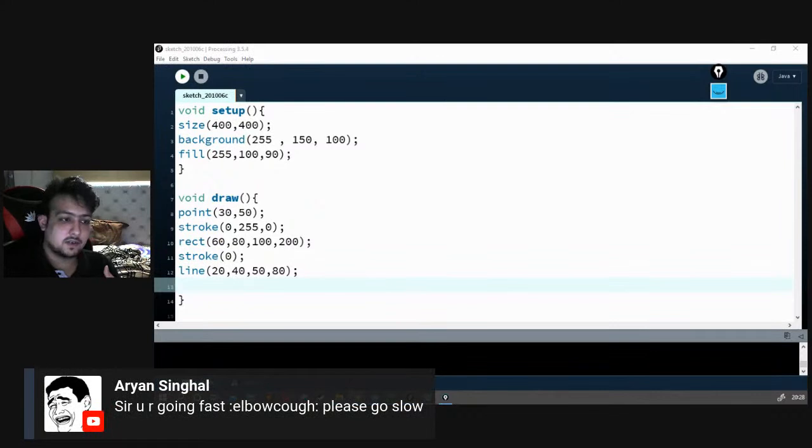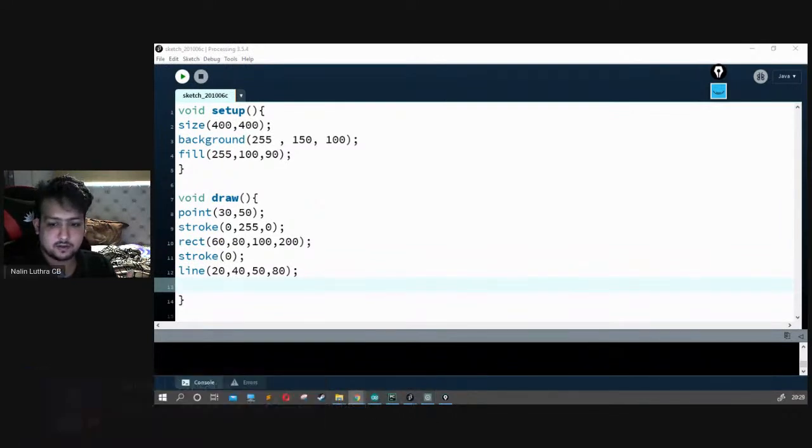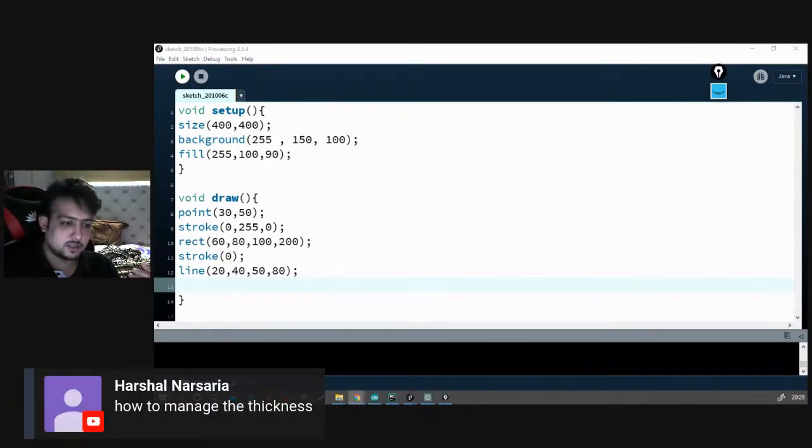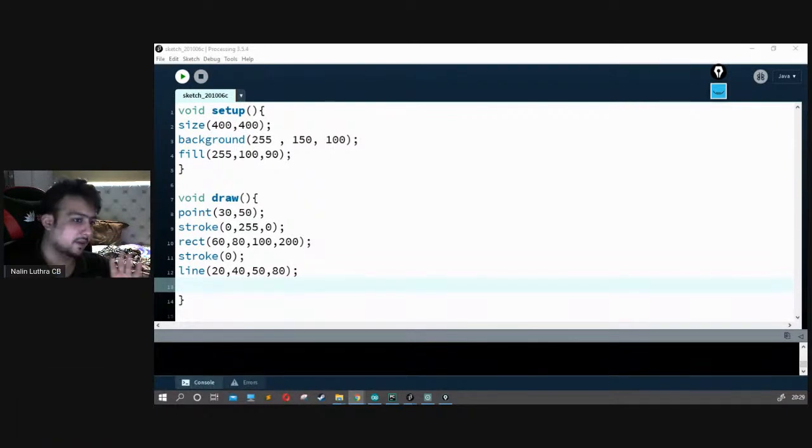Orange saying I'm going fast. Okay, Aaron, I'm just trying to explain all the different. Harshal, I will let you know how to actually increase the thickness. Give me a moment, and I will exactly let you know how to increase the thickness. That's fine. Give me a moment.